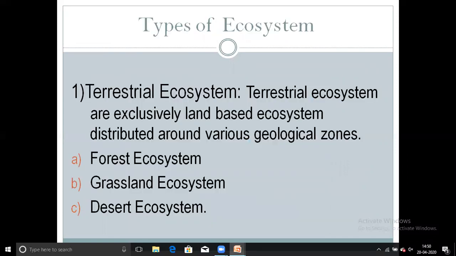Next, second point is types of ecosystem. In types of ecosystem, first point is terrestrial ecosystem. Let's start what is terrestrial ecosystem. Terrestrial ecosystems are exclusively land-based ecosystems distributed around various geological zones. These terrestrial ecosystems are further divided into three types. First is forest ecosystem, second is grassland ecosystem, third is desert ecosystem.